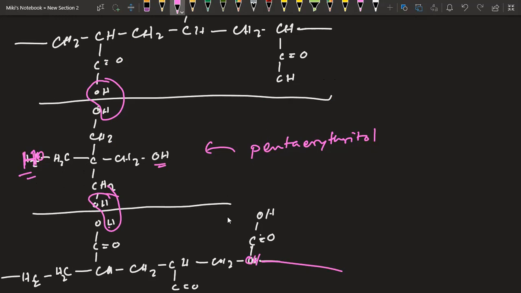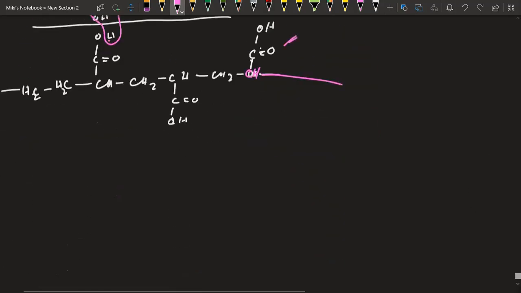Then we have the other carboxylic acid groups, or these bonded ester groups. Wherever we have free oxygens, they have a tendency to form bonds with hydrogen more, because now we have a greater number of oxygens in the molecule. That means they can absorb more water.